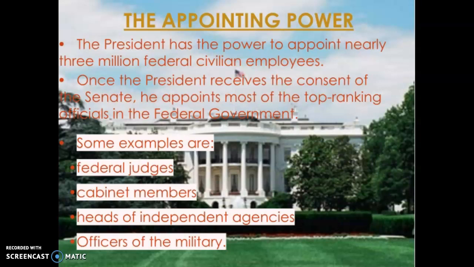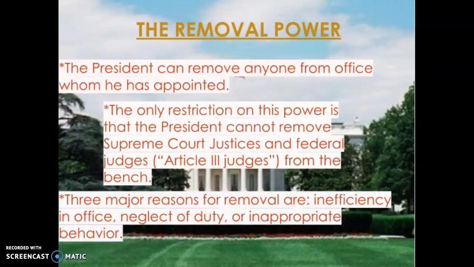He also appoints federal judges and Supreme Court judges, and those stay on for life or until they resign. And the appointment power is important because, as I've noted, it is a way for people who share the president's vision to take over the power of different departments and agencies and carry out that presidential vision.